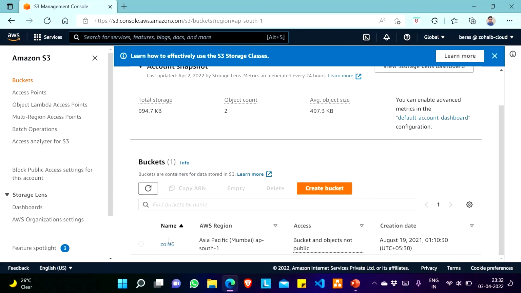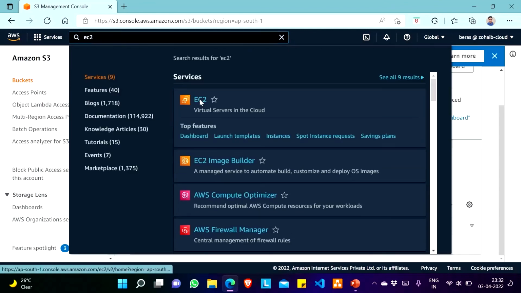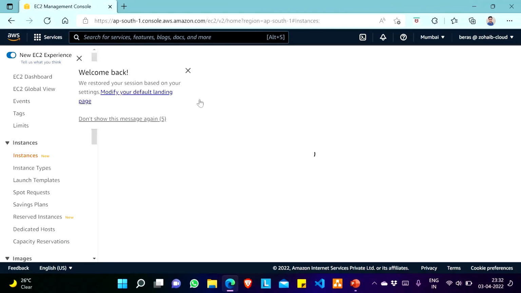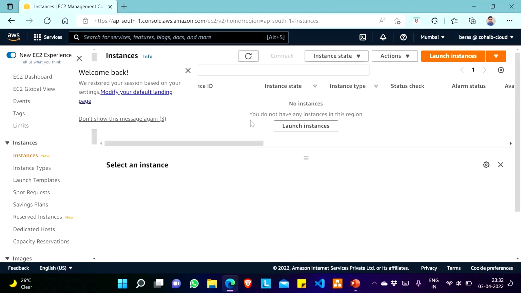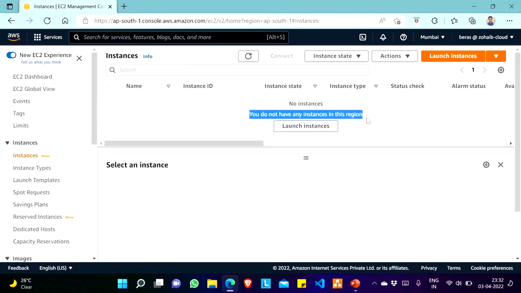See, now I can access S3. Now I will go to EC2. See, now the message is different. You do not have any instances in this region. Fine. So that is how actually permission boundary works.